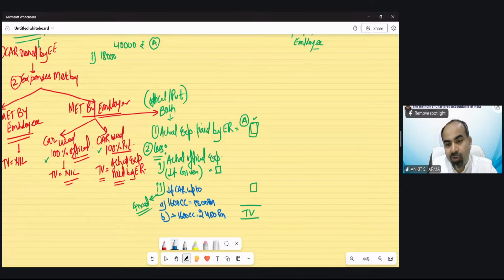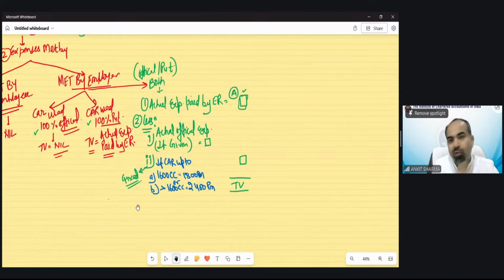So either A or B would be applicable: either we take 1800 rupees per month or 2400 rupees per month. This is a fixed limit, fixed by the government. Out of these two, one would be applicable. Plus, we have to add one more expenditure in either A or B.